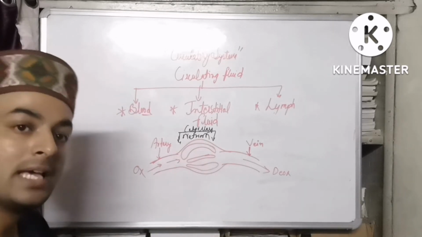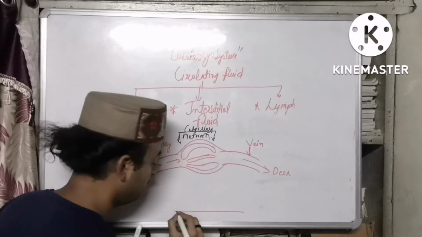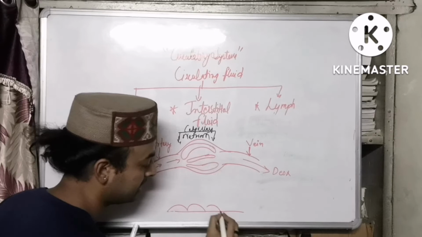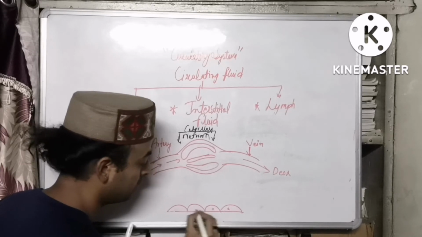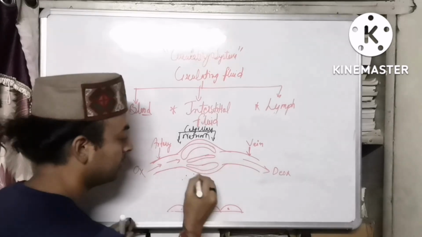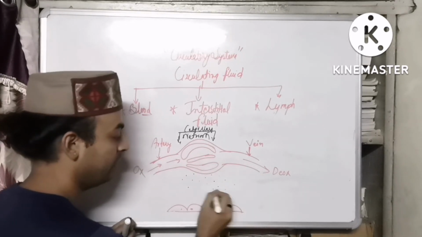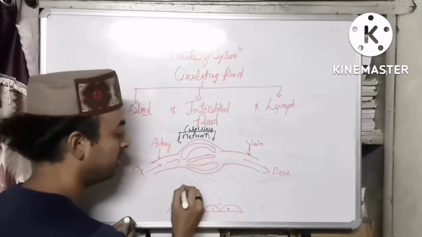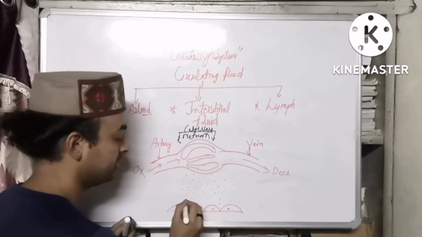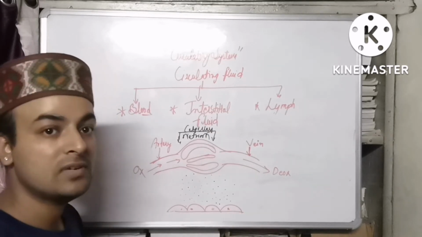So now how the exchange will take place, we'll understand that. Suppose this is a tissue, and these are the different cells which are present in the tissue. This is the interstitial fluid, or you can say tissue fluid. Now how will the exchange take place?